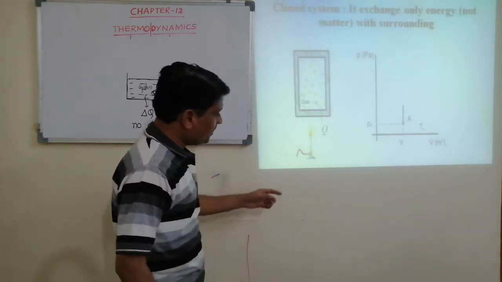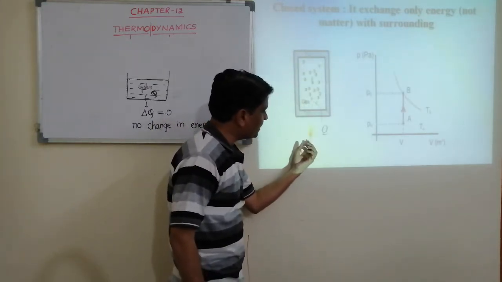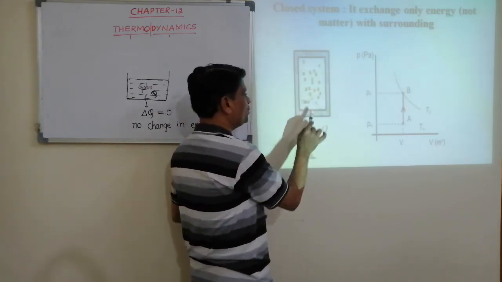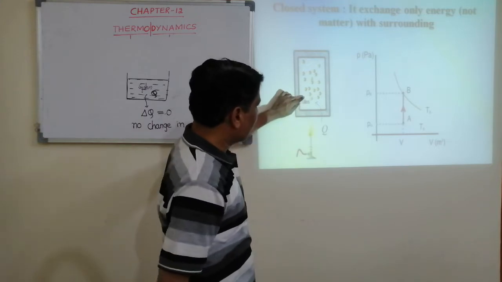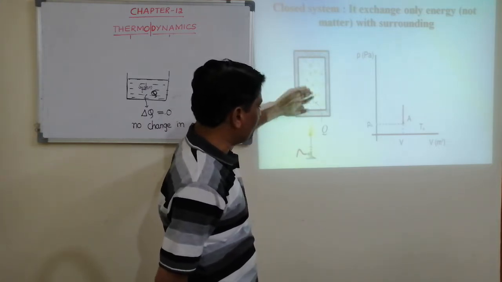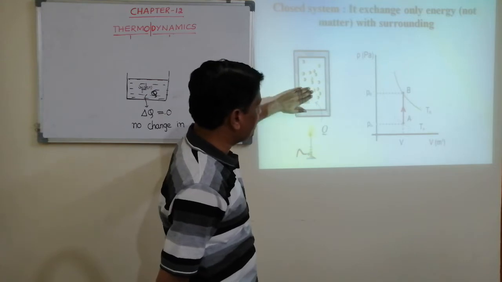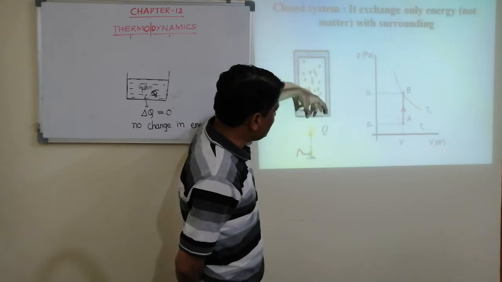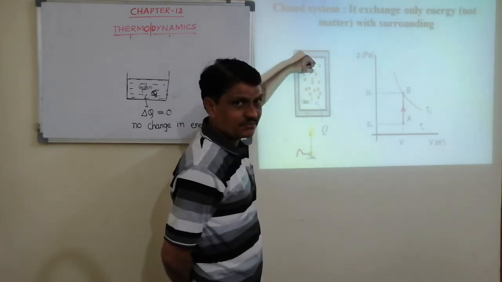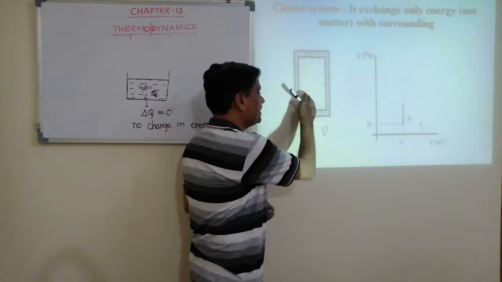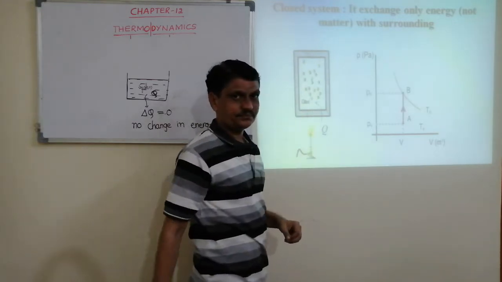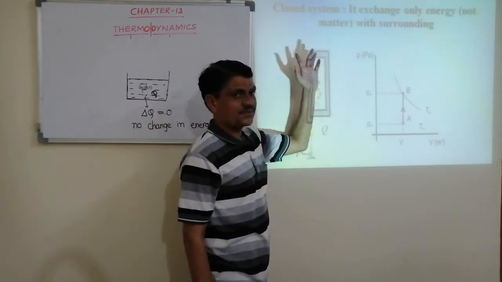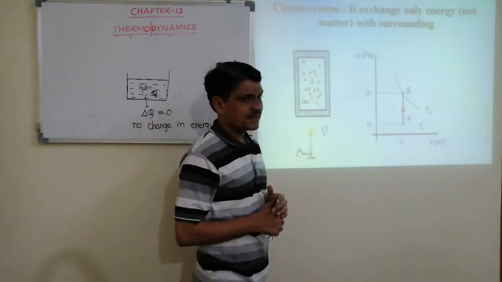And see here, whenever we provide heat energy, the heat energy is getting into the system. Earlier the color of the molecules was blue, slowly they turn to orange. It means the gas is absorbing heat energy, taking heat energy from outside. Hence, it is a closed system.